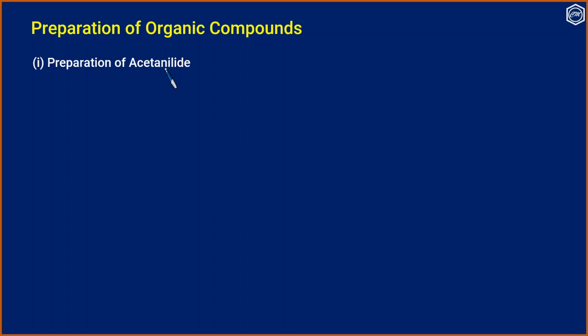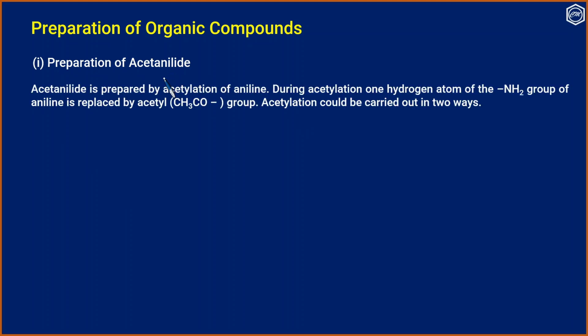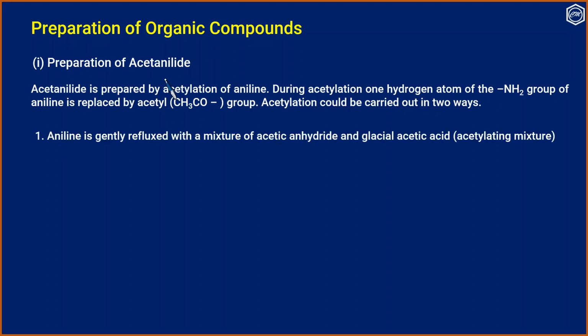First, we consider the preparation of acetanilide. Acetanilide is prepared by the replacement of one hydrogen atom of the amino group by the CH3CO group, or the acetyl group, in presence of glacial acetic acid. The process is called acetylation. Acetylation could be carried out in two ways.